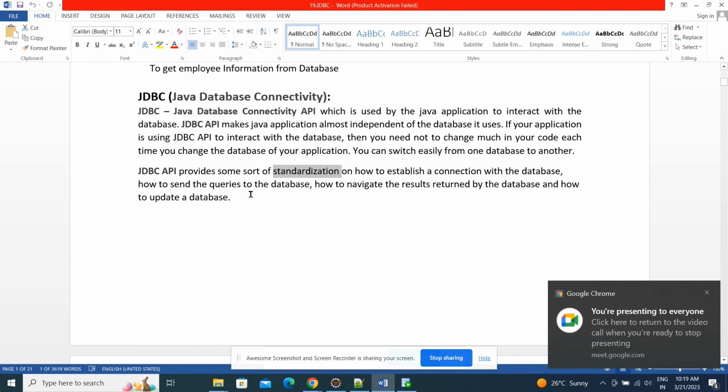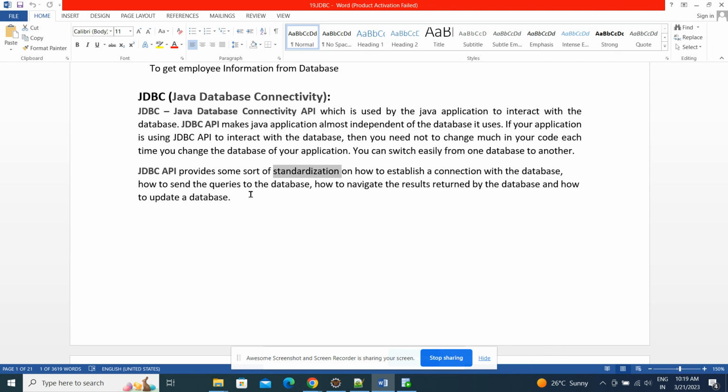Those properties will be modified. Some data types differ from database to database: in Oracle we call it number, in MySQL we call it integer, int. So some data types will vary. But how to send queries to the database, how to navigate the result returned by the database, how to update the database, all those things are common for any database.